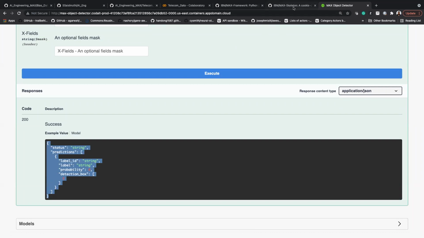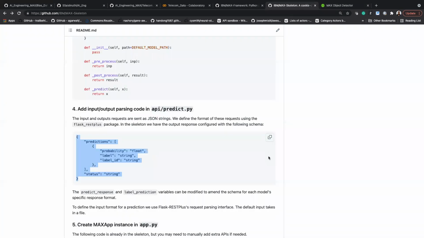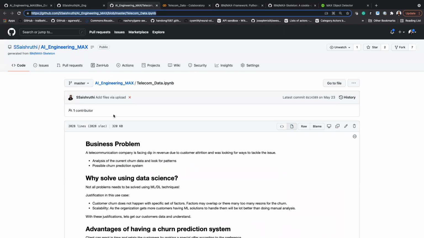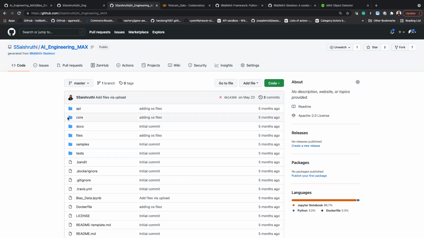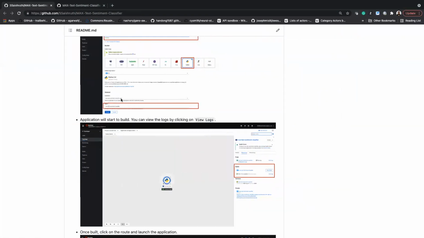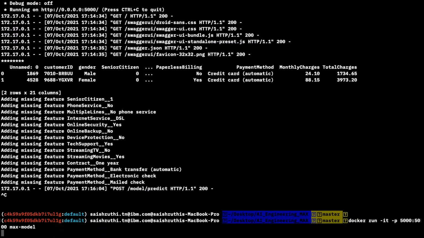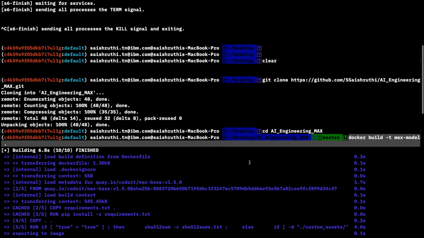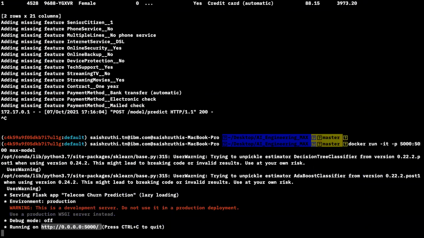So we have the steps in the Max Skeleton repository that you can actually use to create this. In the repository I posted, I have already completed the steps. I have already created my model as a microservice. By this I mean I have all the code updated. I also have a video that I will post in case you want to understand step by step. So yeah, you can directly run the Docker. I have built my Docker. You can see I have built the Dockerfile, and here you can run.